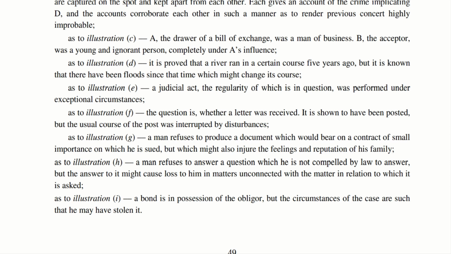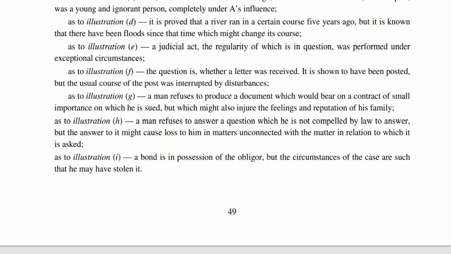Exception to illustration H. So there is a man who refuses to answer a question which is not compelled by law to answer. But if he answers this particular question, it might cause loss to him in matters unconnected with the matter in relation to which it is asked. So the court is asking a question to a person. He need not answer that question actually, and he prefers not to answer because he says, if I answer this question, it will cause a loss in some other matter which is not connected to this particular case. So in that case, this will be an exception to illustration H.